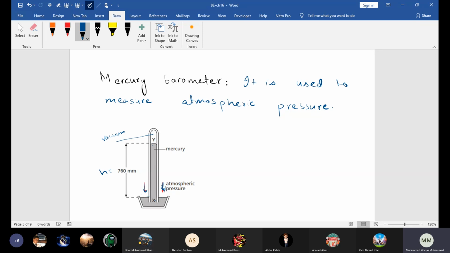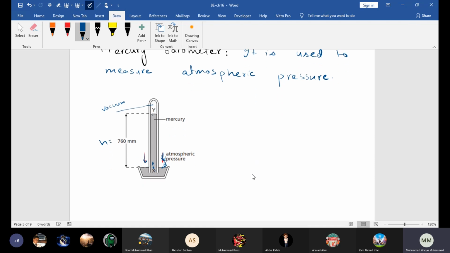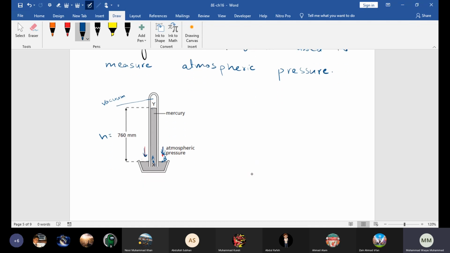Yes, sir. Okay, now beta, what is the main point here? Let's say we take one point here and one point here. At these two points the pressure would be equal. At point A and point B pressure would be equal. Pressure at A equals pressure at B. This point clear?